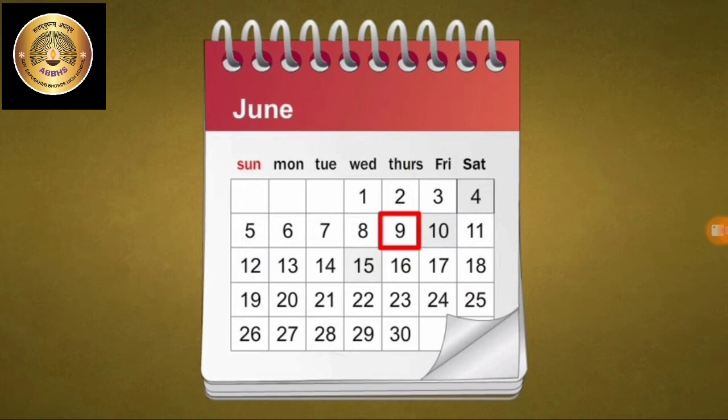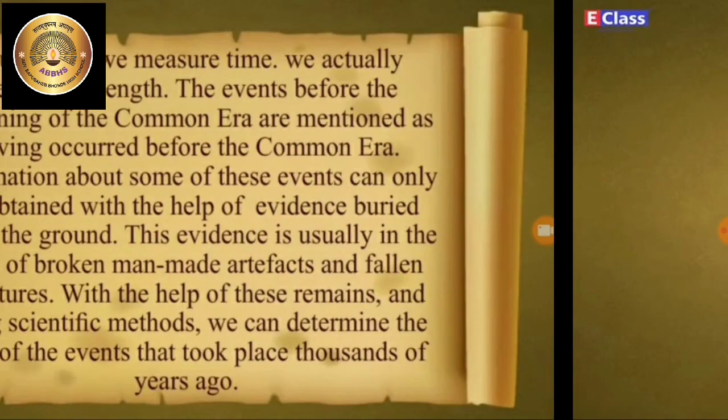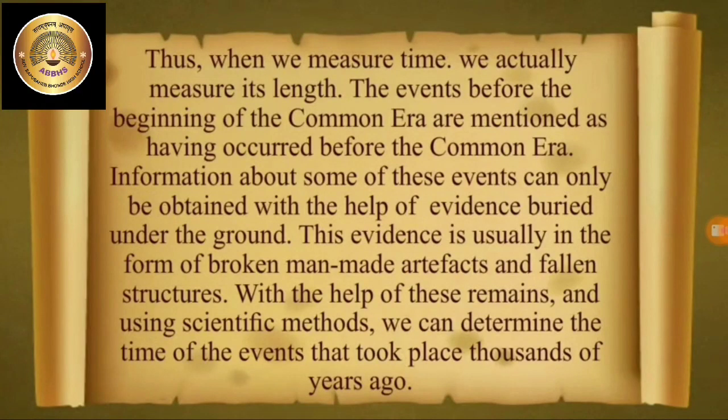Thus, when we measure time, we actually measure its length. The events before the beginning of the Common Era are mentioned as having occurred before the Common Era. Information about some of these events can only be obtained with the help of evidence buried under the ground.